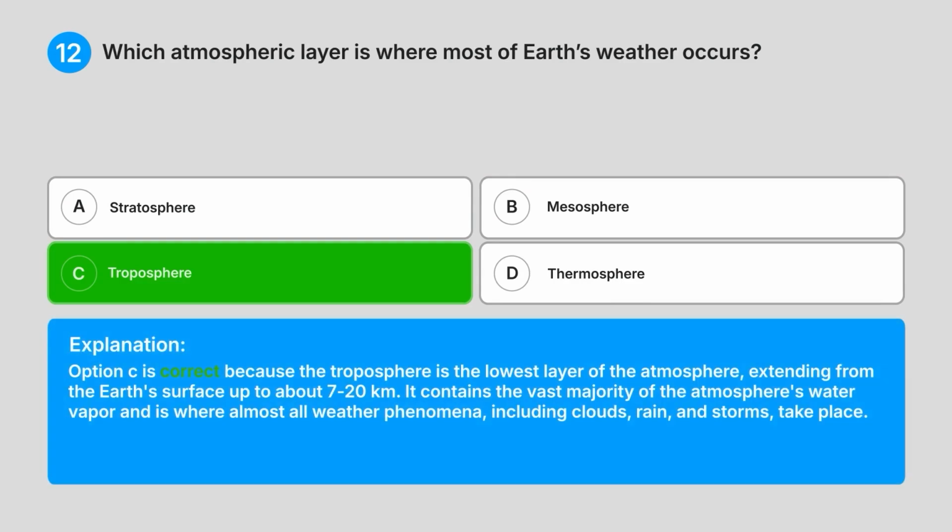Explanation. Option C is correct because the troposphere is the lowest layer of the atmosphere, extending from the Earth's surface up to about 7 to 20 kilometers. It contains the vast majority of the atmosphere's water vapor and is where almost all weather phenomena, including clouds, rain and storms, take place.